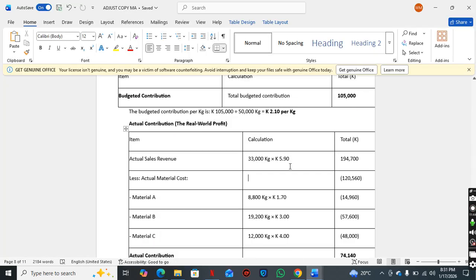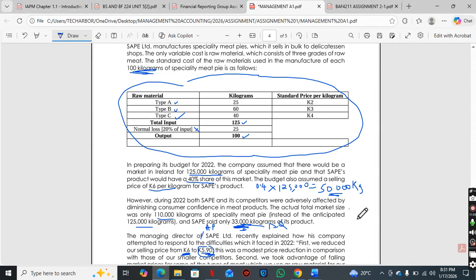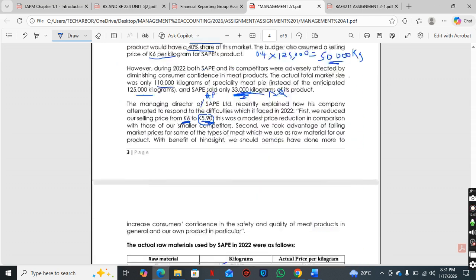So 33,000 kg multiplied by 5.9, 194,700. Right. Then, if you remember in the question, they told us the total output for each material.